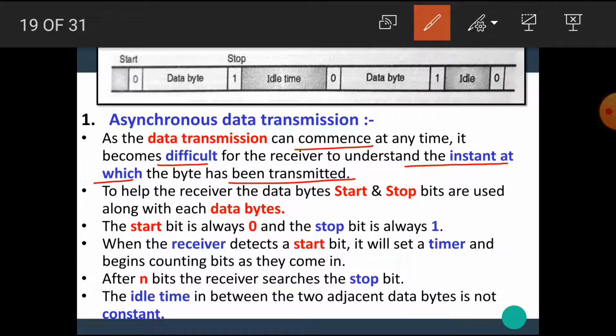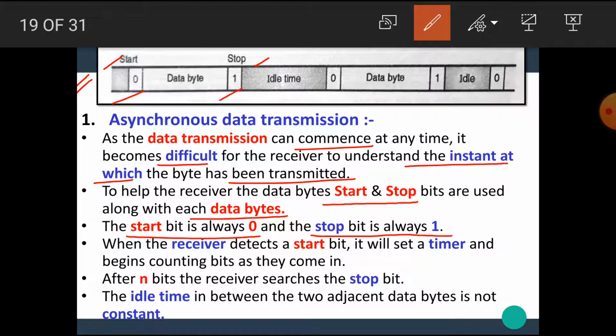To help the receiver, start and stop bits are used along with each data byte. The start bit is always 0 and the stop bit is always 1. This is a very important statement: the data byte is always placed between the start bit and the stop bit.